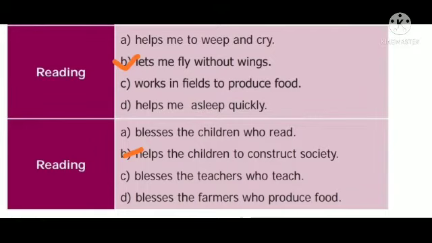Reading helps me to weep and cry, lets me fly without wings, works in field to produce food, helps me sleep quickly. Which is the correct answer? Lets me fly without wings is the correct answer. Reading blesses the children who read, helps the children to construct society, blesses the teachers who teach, blesses the farmers who produce food. Helps the children to construct the society is the right answer here.